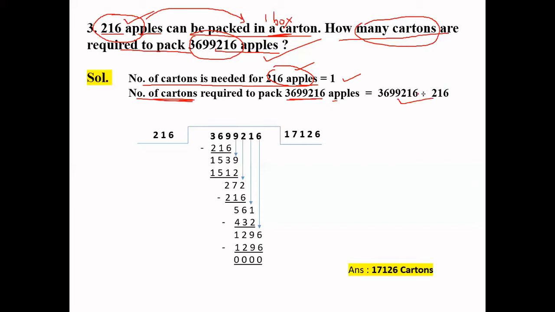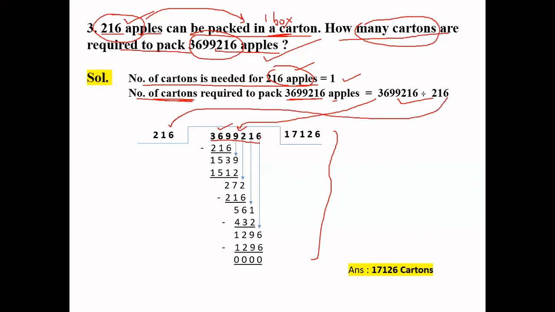We will use the division operator, and here we will show the whole division process. It is called the dividend, the bigger number, which you have to keep inside. And it is called the divisor, and the divisor we have to write outside. Then this is called the quotient, and this is called the remainder. Here the remainder is coming 0 and it is exactly divisible. So it means the answer of the division is always the quotient. So this is the answer.